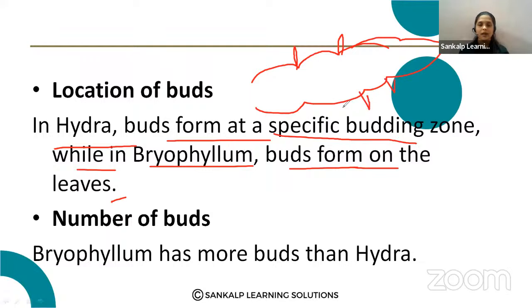And they are more in number compared to the buds in hydra. In hydra it is less, and the budding takes place in a particular place, but in bryophyllum the buds are located at the notches of the leaves like this. Write down the answer.